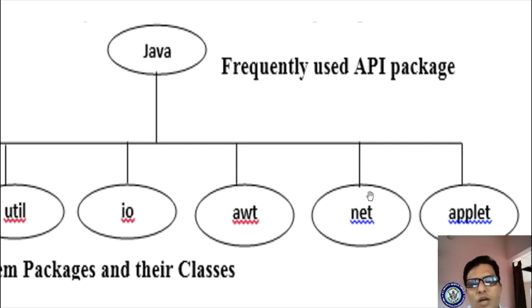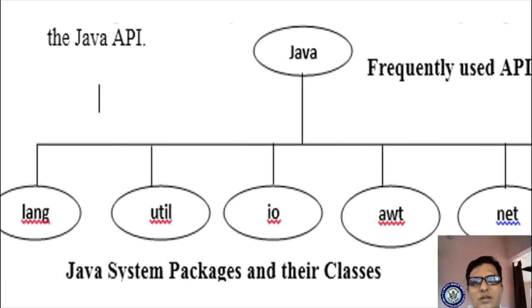Suppose you want to connect your software or your Java application source code in a network, then we use the network packages and applet packages, which are tiny programs running on our remote systems, on the internet. So these are the application program interface packages. What are the various packages available?